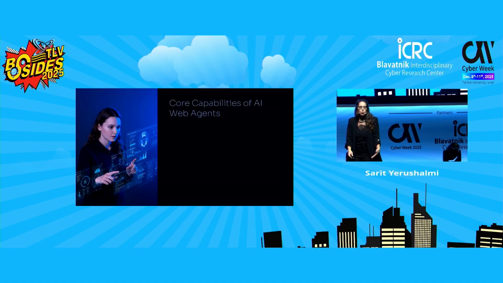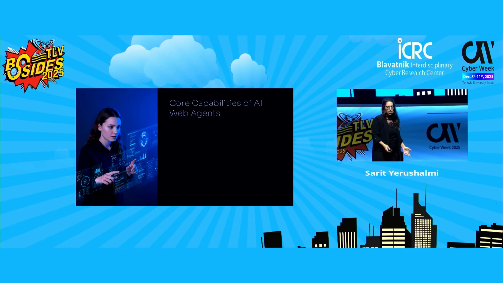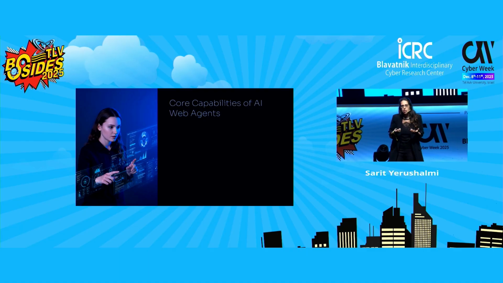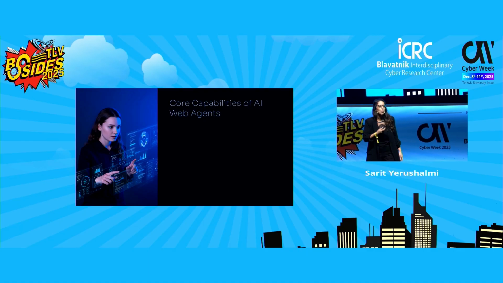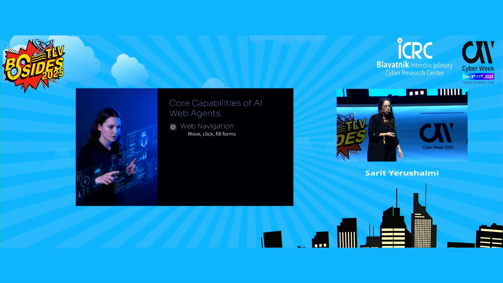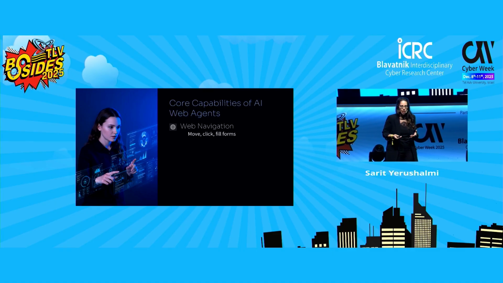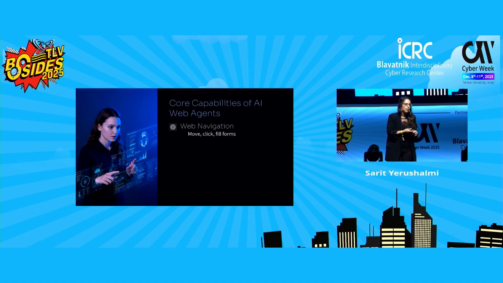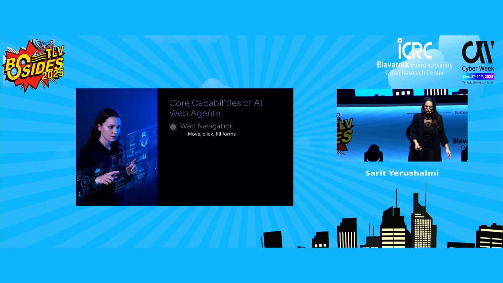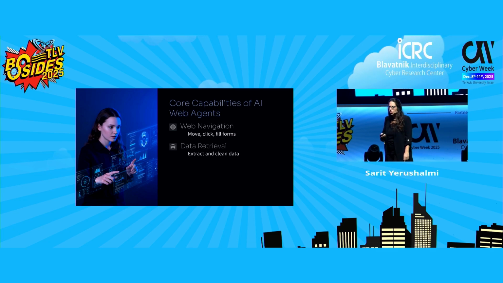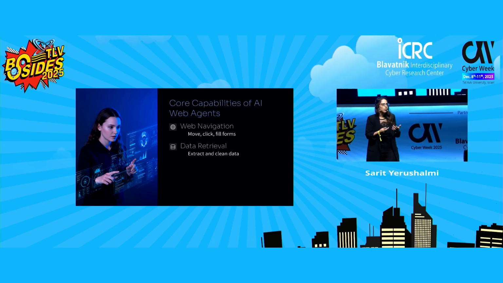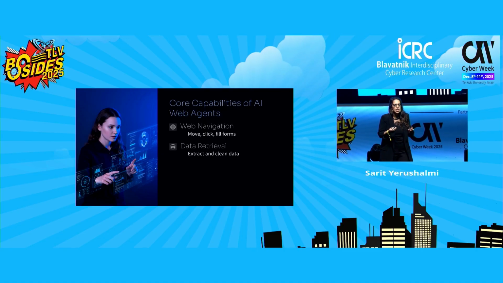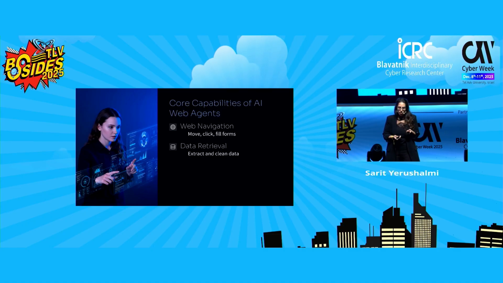After seeing what agents can do, we wanted to understand what makes these agents so powerful. It turns out that there are four main capabilities. The first one is web navigation: the agent needs to move through the web like we do, by clicking, typing, navigating, and scrolling. Then we need data retrieval: once it's on the right page, it needs to find what exists there and extract it.